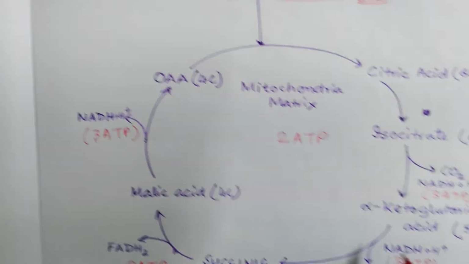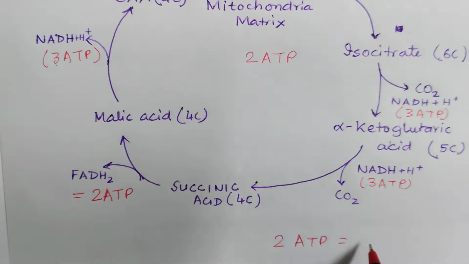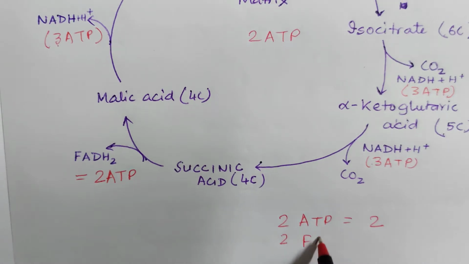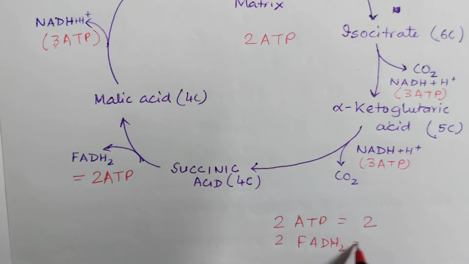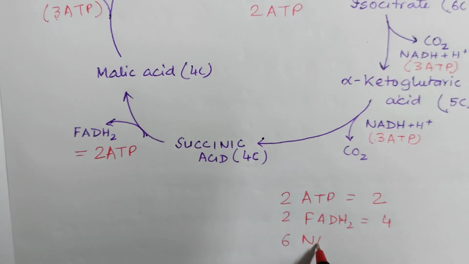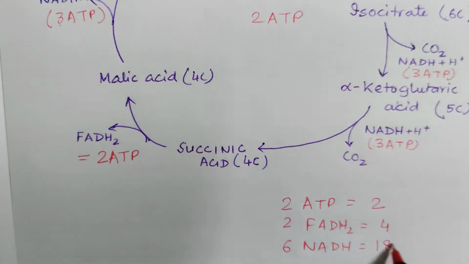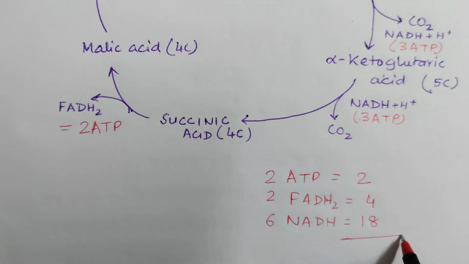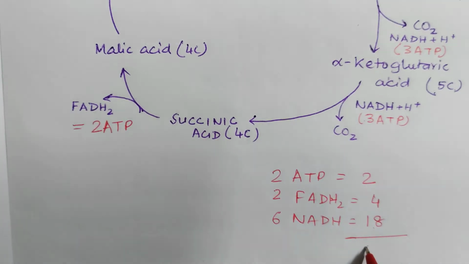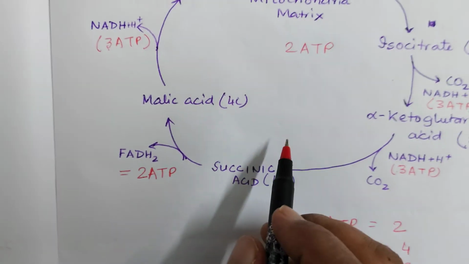Now the total over here is how much? 2 from direct ATP, that means 2. 2 from FADH2, that means 2 twos are 4. 6 from NADH, that means 6 threes are 18. So how many total? 18 plus 4 is 22, 22 plus 2 is 24. 24 ATPs are produced from Krebs cycle.